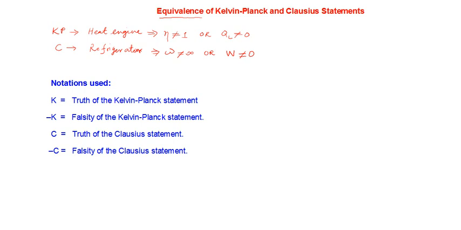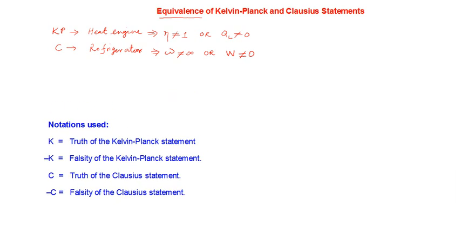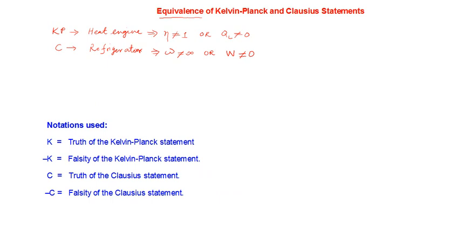So in order to prove that, we are going to use a certain type of method, and for that method we will be using a particular set of notations. It's just a logical method of proving something is correct or wrong. So let's adopt certain conventions first. Suppose that you have got two statements or two propositions. What are the statements here? The statements here are the Kelvin-Planck statement and the Clausius statement.